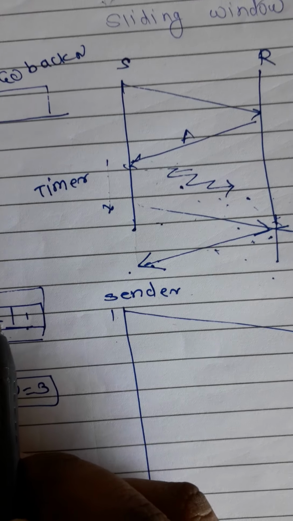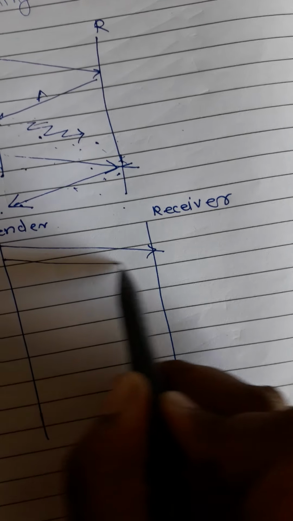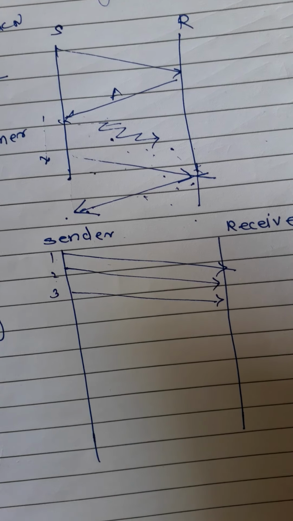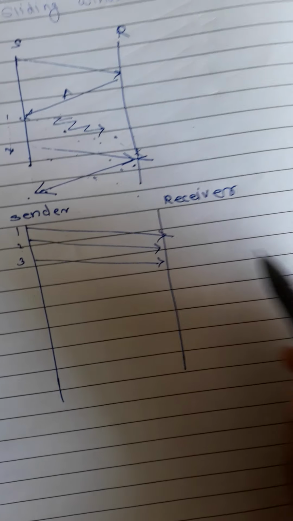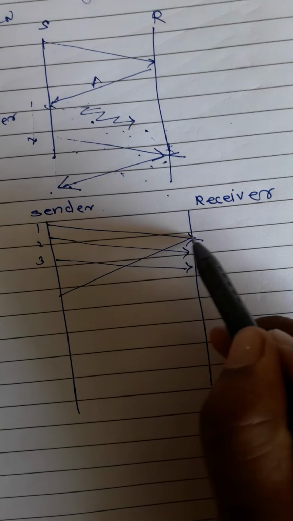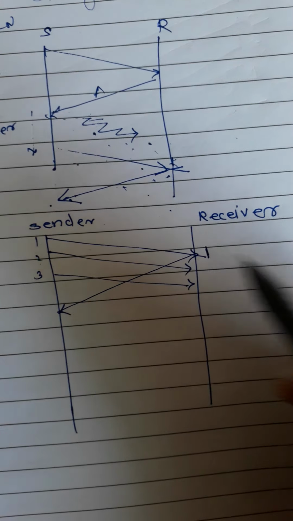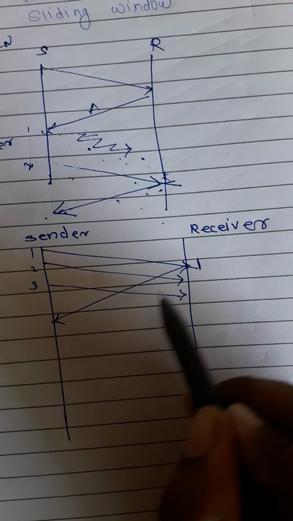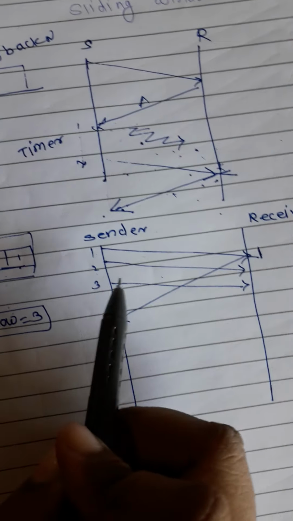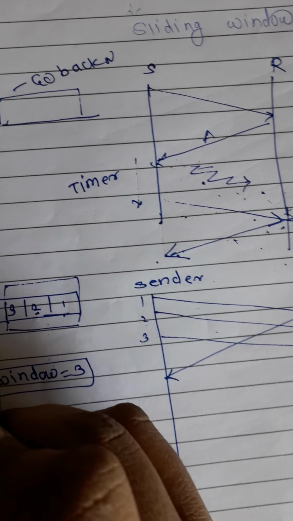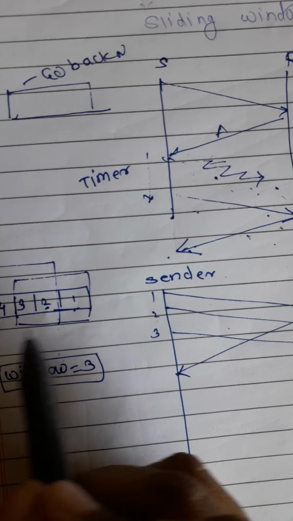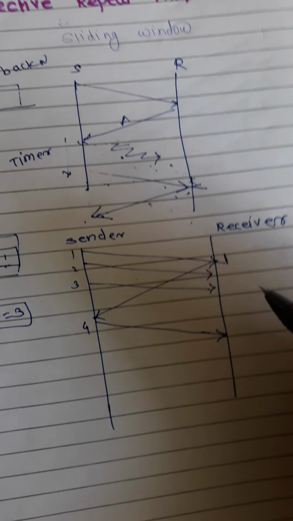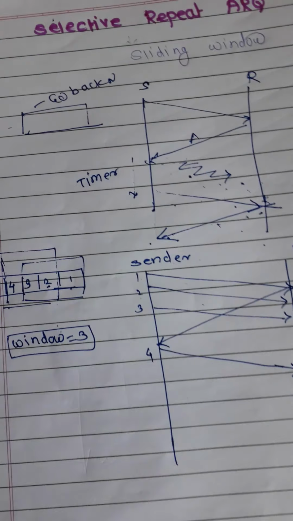So meanwhile the sender can transmit the second and the third frame also. Second frame transmitted and the third frame transmitted. Now suppose the first frame has been received by the receiver and the receiver is transmitting the acknowledgement for the first frame. After receiving the first acknowledgement, the window will shift to the left. So now the sender will transmit the fourth one. We know this concept already, right?